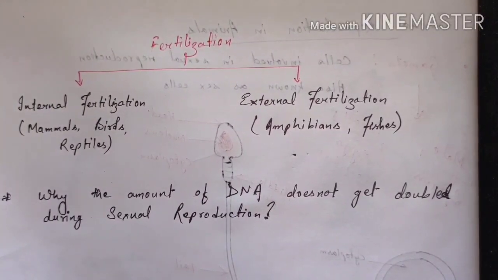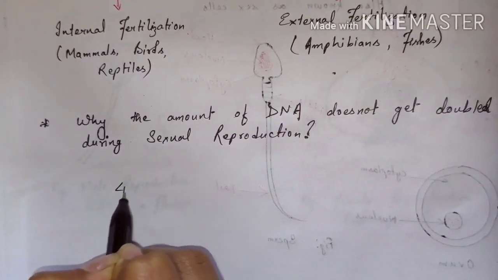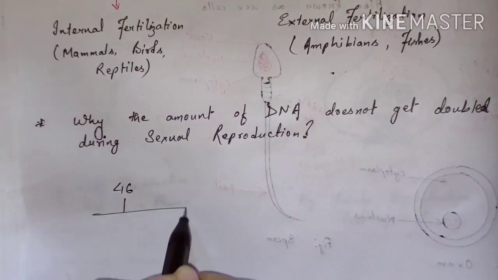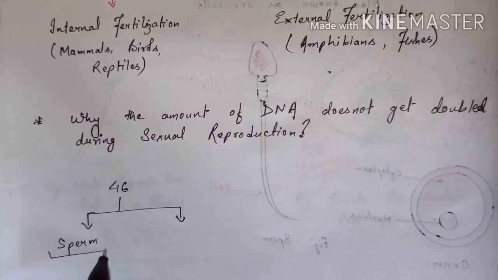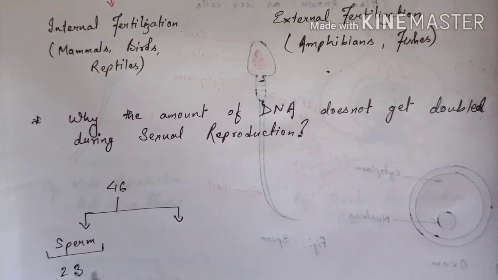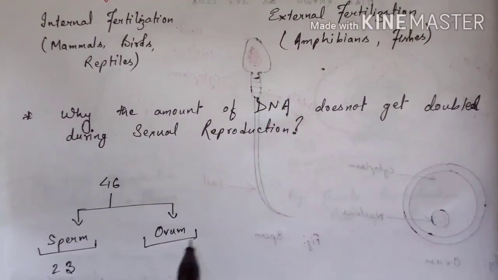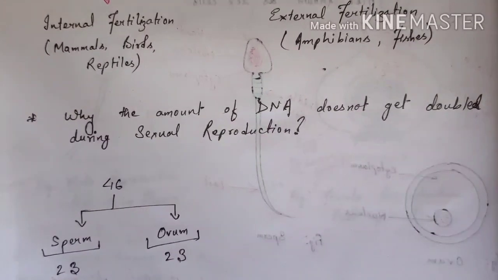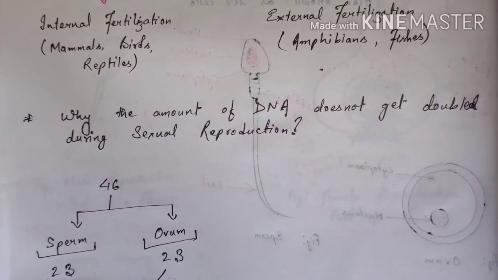For example, the number of human chromosomes is 46, but the gamete, that means the sperm, will contain only 23 chromosomes, and the ovum or the egg will also contain only 23 chromosomes. So their fusion will bring 46 chromosomes in the zygote.